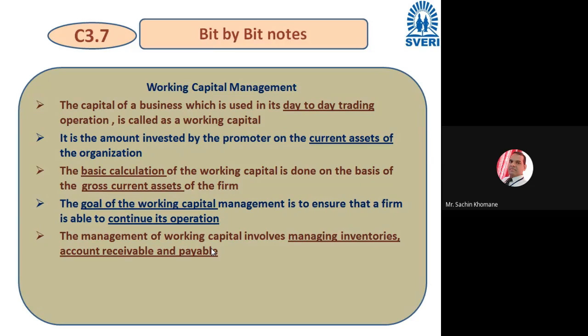Now you will ask me, sir, what is the relation between working capital and current assets and current liabilities? हे का सांगताय current asset and current liabilities? Because friend, working capital is calculated based on current assets and current liabilities. So now, what is the formula of working capital? Working capital is equal to current assets minus current liabilities. Very simple formula.